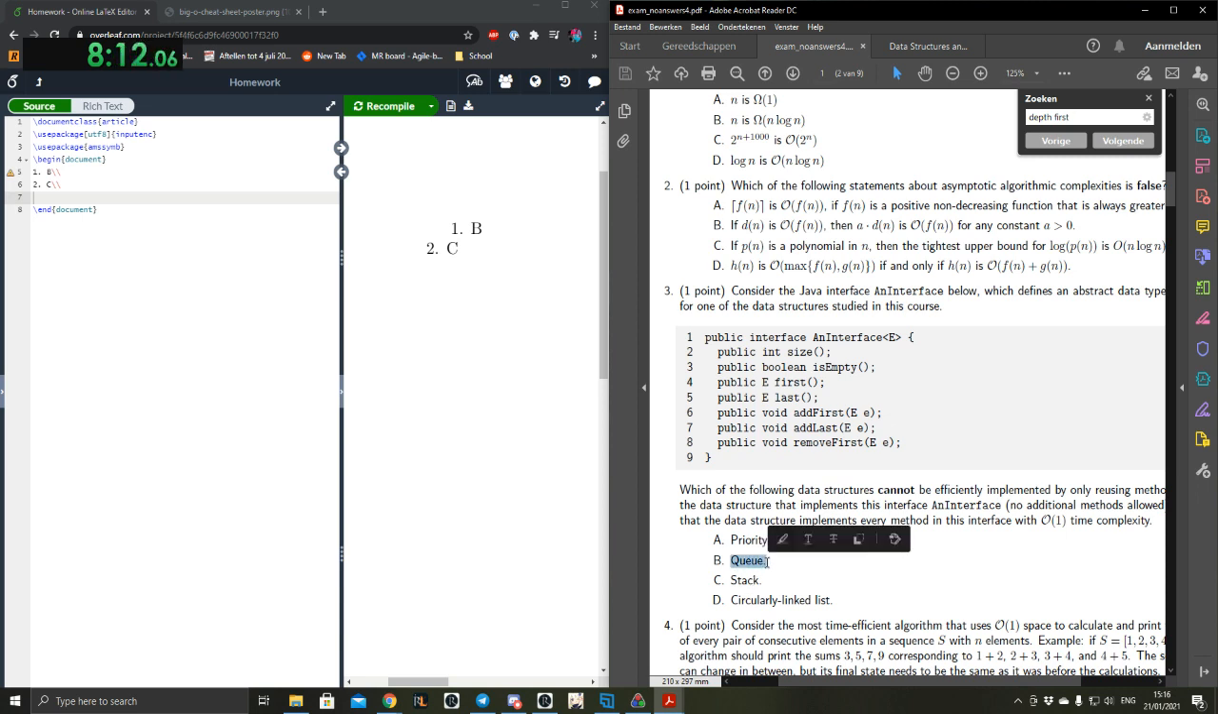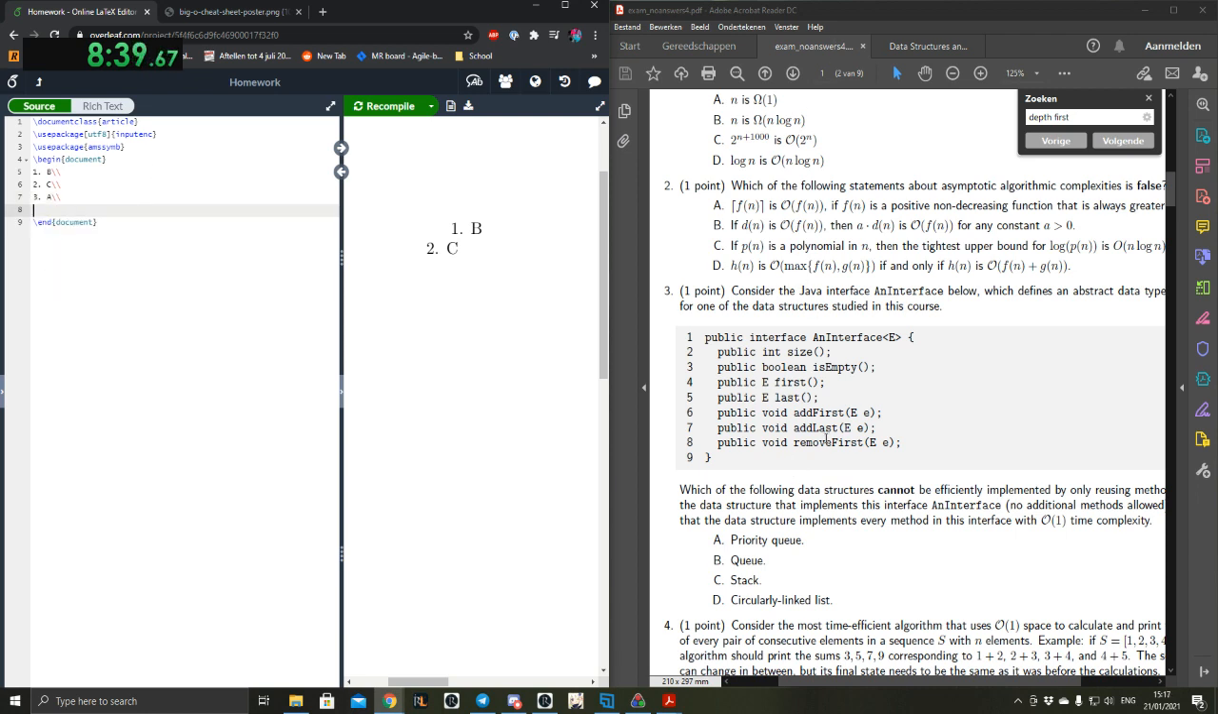True. But you could implement a queue by just saying you make a function add first and make it do add last and remove first. So a queue can be implemented. A stack can be implemented. A priority queue has a remove min, right? That would not be able to be implemented properly, because then you'd have to remove everything. So I'm quite sure the answer for 3 is A.